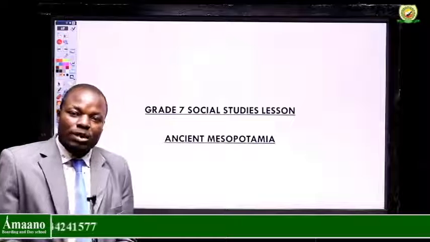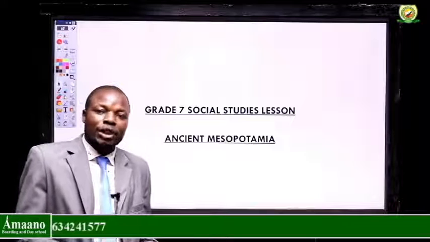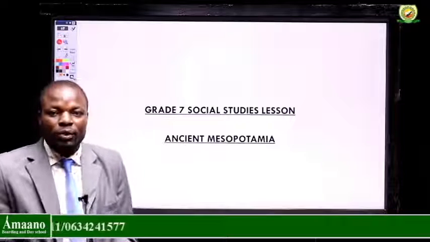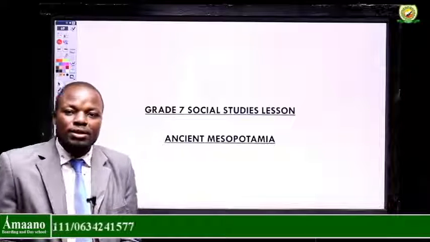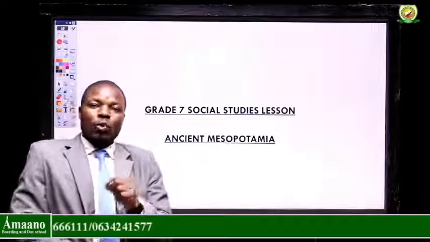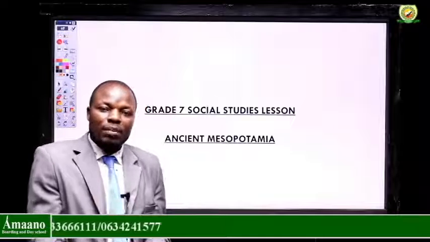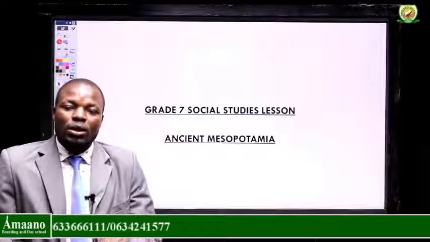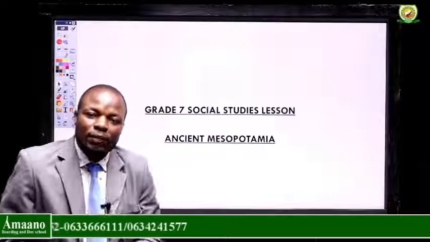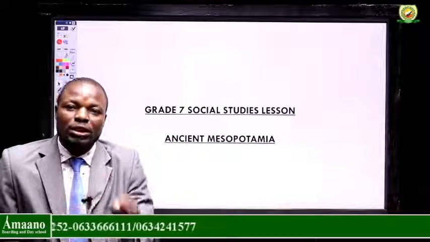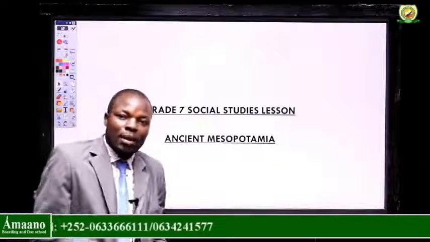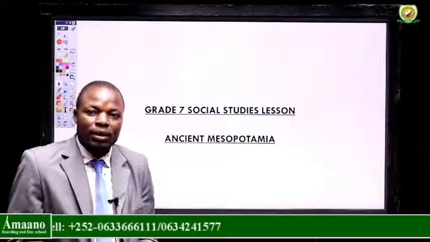Last time in our previous lesson, we looked at the ancient civilization, the Egyptian civilization, where we said that civilization is the development of society. Society can develop in very many ways, one of them including education, farming, science and technology. Now, in Africa in general, we said that civilization started in Egypt. We used to call it Egyptian civilization. We looked at how River Nile used to help them to do farming and trading and mining.